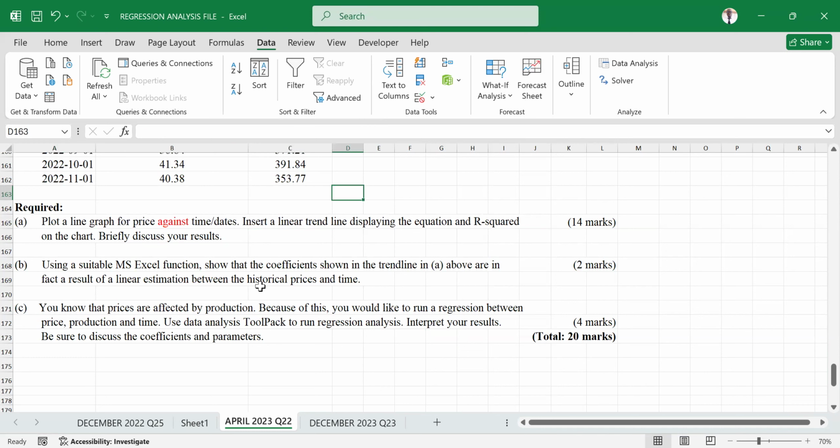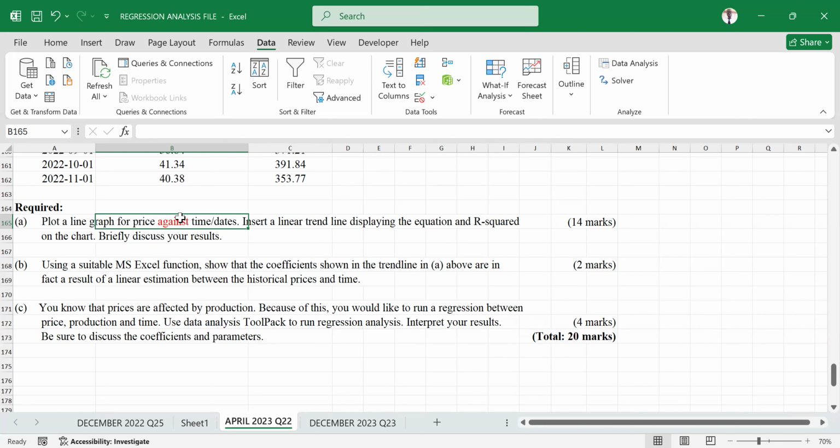Let me talk about dependent variable and independent variable. Before and after the word against, you need to know already which one falls under dependent and which one falls under independent.